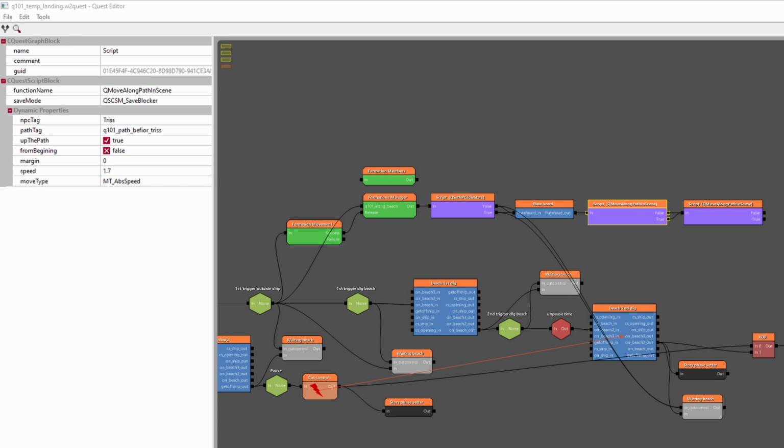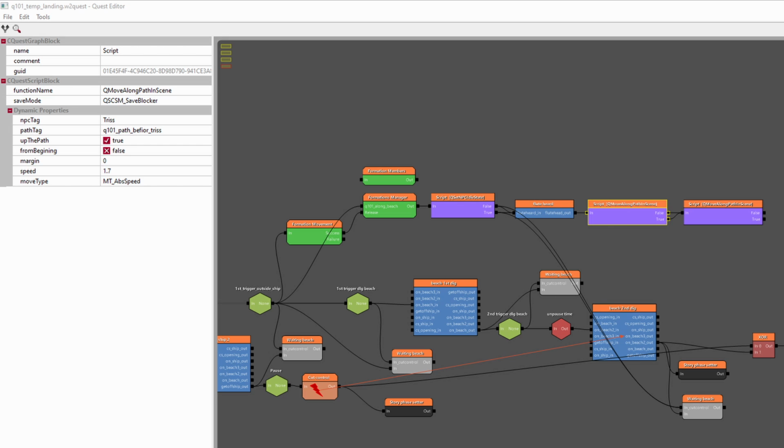This is how the quest editor for The Witcher 2 looks. I can show it to you because The Witcher 2 editor was publicly available for some time, so the modders could create their own adventures. Most of the quest logic in The Witcher 2 is composed of simple nodes, like the pause node waiting until the player enters the trigger, nodes spawning characters, playing dialogues. Reading a quest graph and debugging it is so simple that QA guys could simply debug it and notify designers what's wrong with their quests.